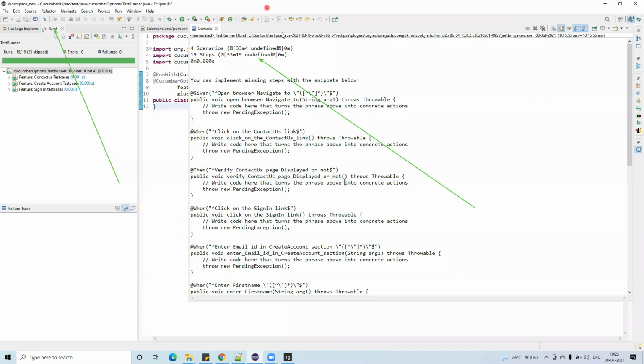There is a question: in real time, do we have to create the pom.xml and do all these types of installations? They will give you the pom.xml and the complete project. You don't need to do anything on the pom.xml. Why? Because you all are juniors, you don't need to worry about the pom.xml. Whatever they are giving, just copy paste. You just need to concentrate on writing the test cases in the automation.